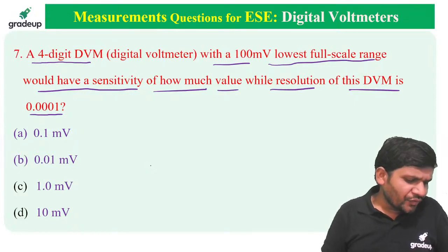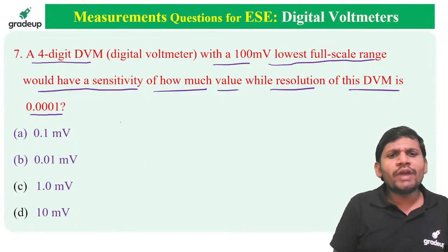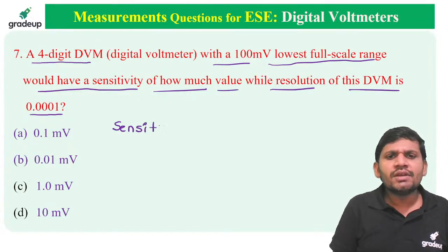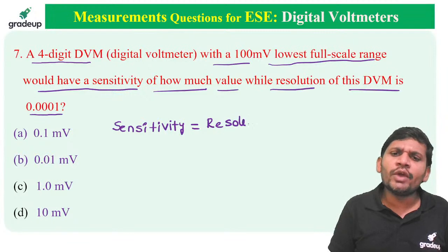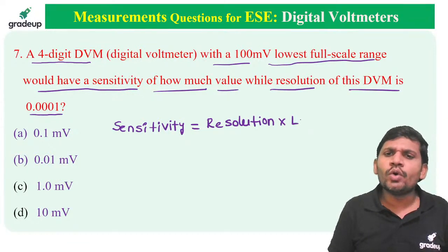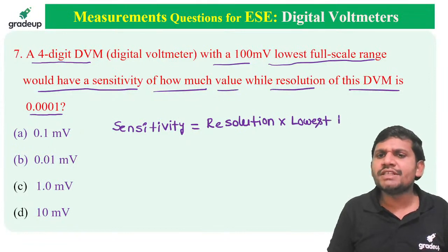Sir, how to write the sensitivity? What is the solution for this problem, friends? The sensitivity equals resolution into lowest range. You measure the resolution in the lowest range, that gives the sensitivity. This is the formula for sensitivity, friends.